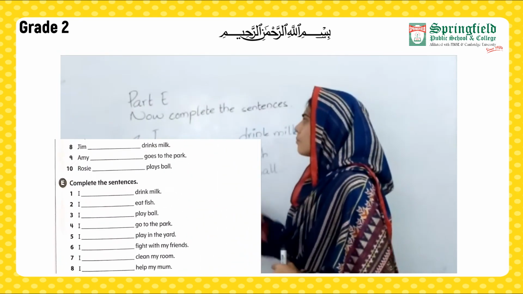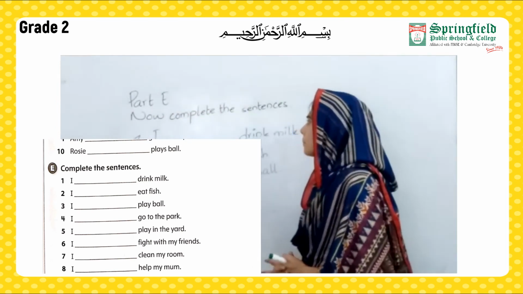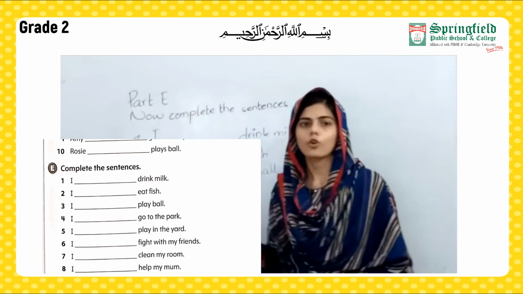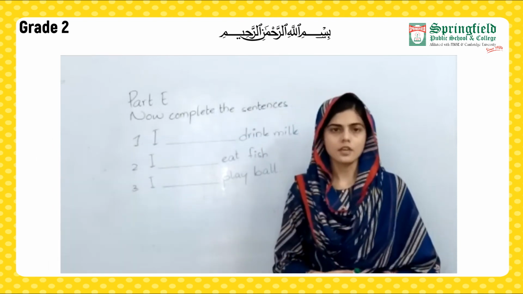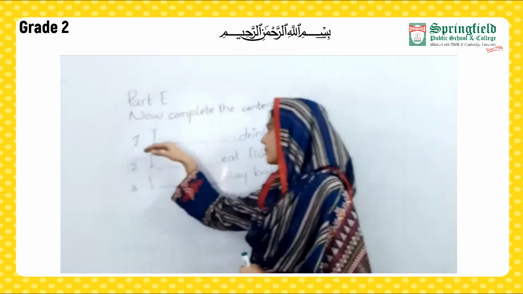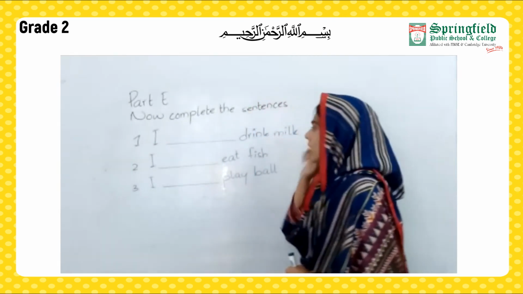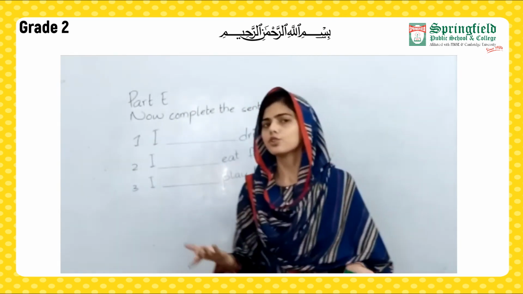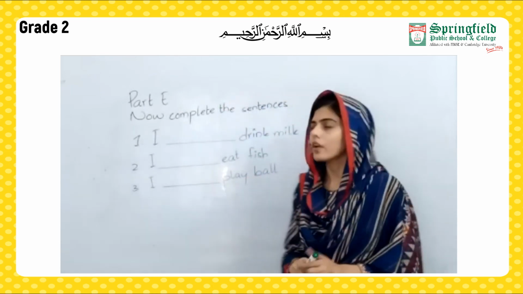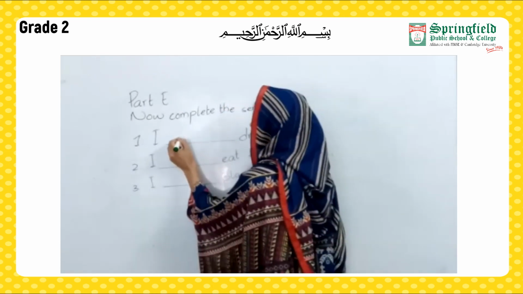So students, moving towards our part E, complete the sentences. Now you have to complete these statements according to your own opinions using adverbs of frequency. Reading the first statement, I drink milk. How frequently do you drink milk? For me, I always drink milk. So here I am going to write always.